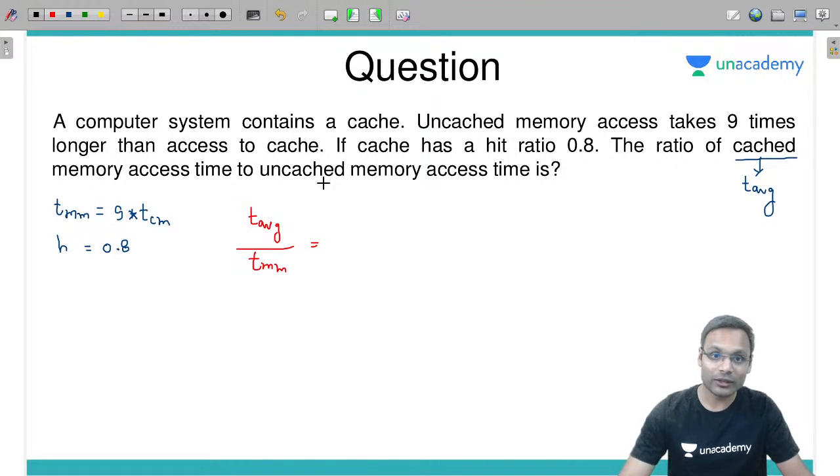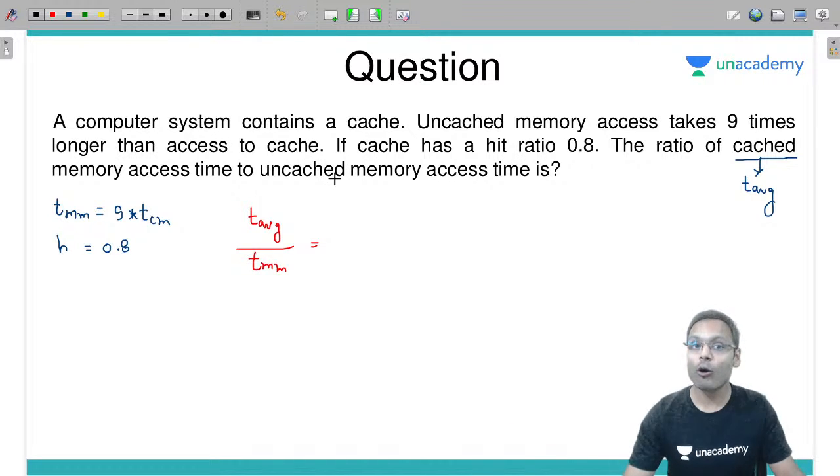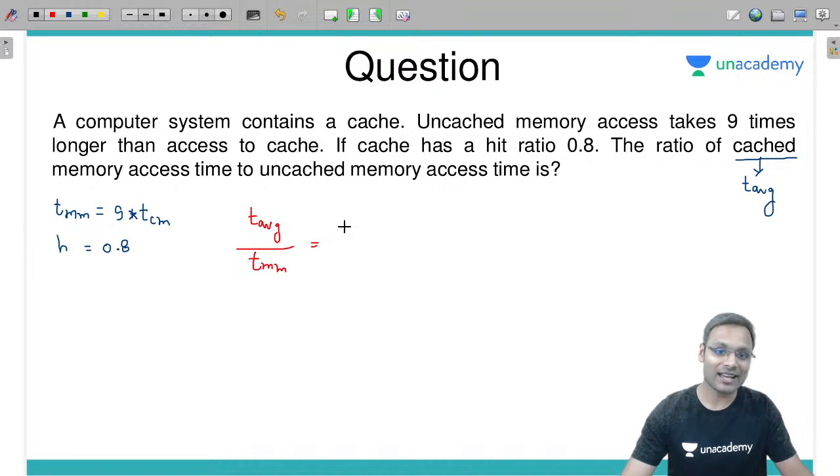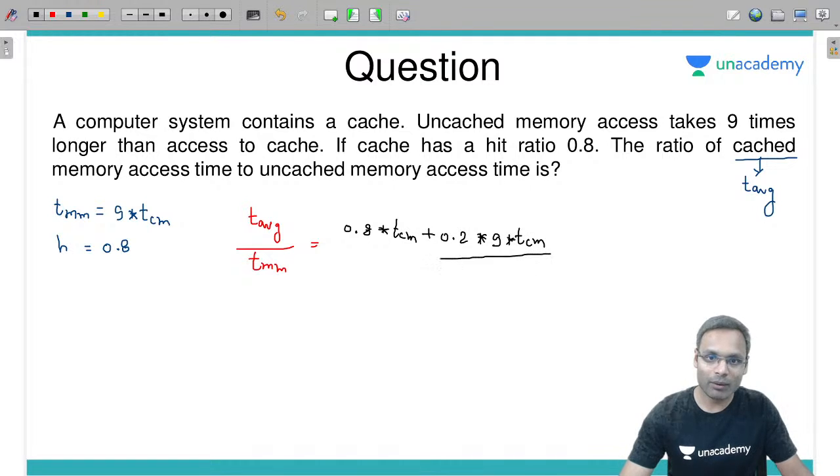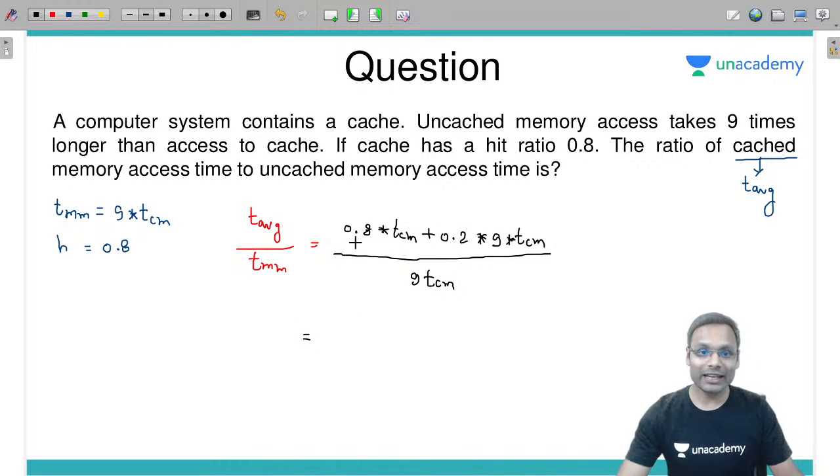T average, how do you calculate T average? Is there any mention of simultaneous or hierarchical? No. Hierarchy or level word given? No. So simultaneous access. Let's go with the simultaneous access. 0.8 into cache memory का access time plus 0.2 into main memory का access time. Main memory access time is 9 TCM, divided by TMM is 9 TCM. 9 into 0.2, 1.8 plus 0.8, कितना हो जाएगा? 2.6 divided by 9 will be the ratio.